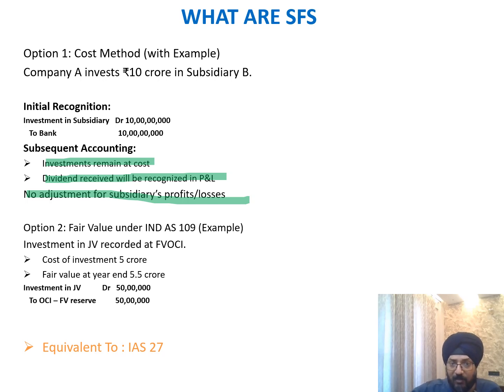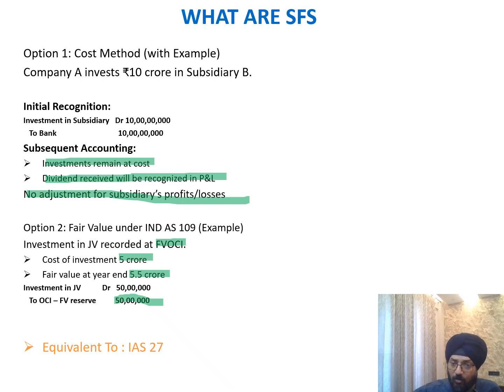But if it is a fair value method, which is the Ind AS 109 example, investment in JV is recorded at fair value through OCI. Cost of investment is 5 crore, fair value is 5.5 crore at the end. So whatever increase in the fair value, that will be accounted by investment in JV, and credit will be to my OCI. So these are two methods to recognize the investment in the subsidiaries, joint venture and associate, and then how subsequent accounting will happen.